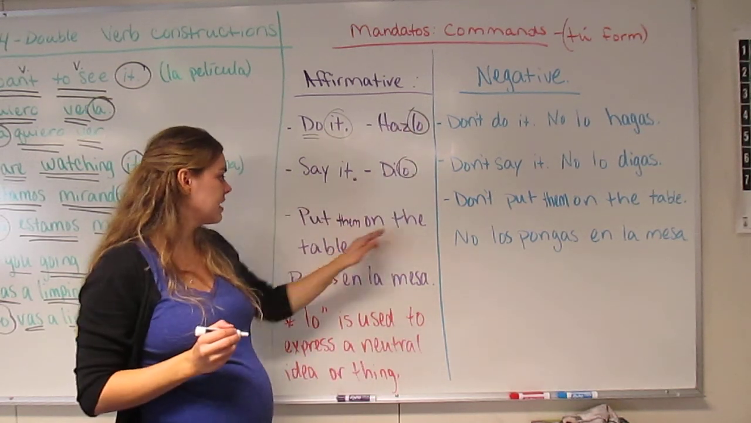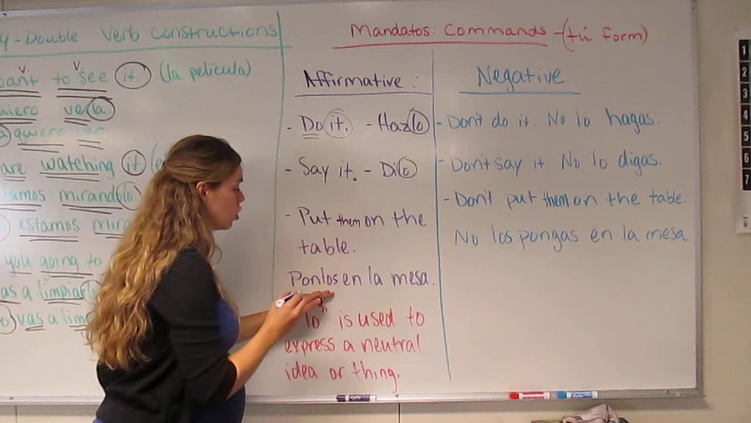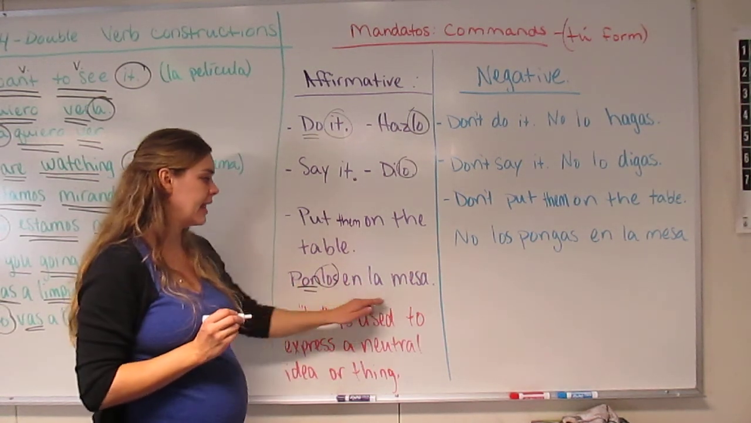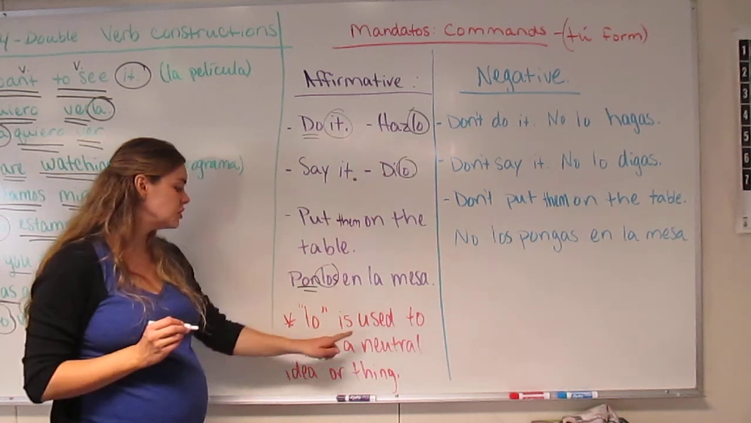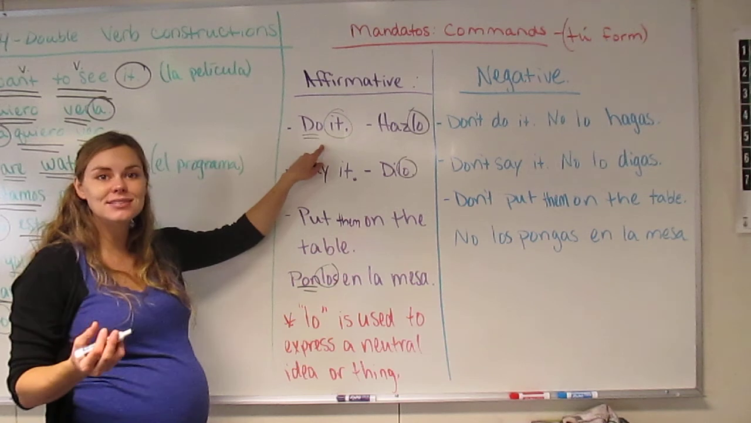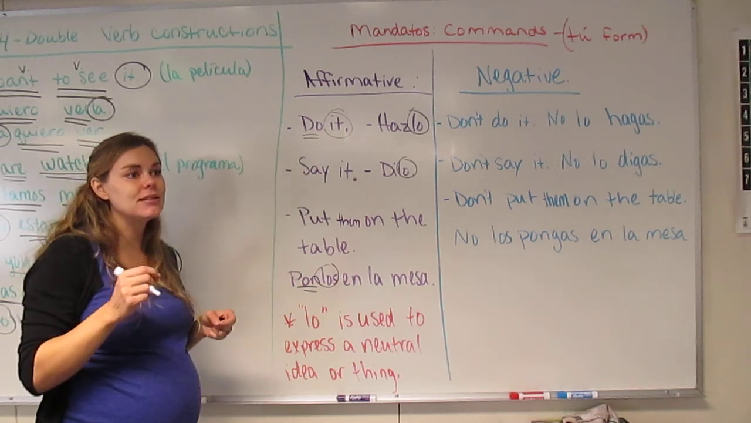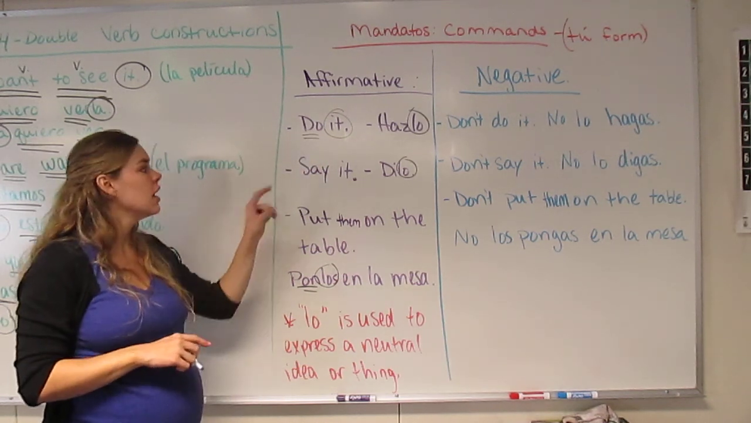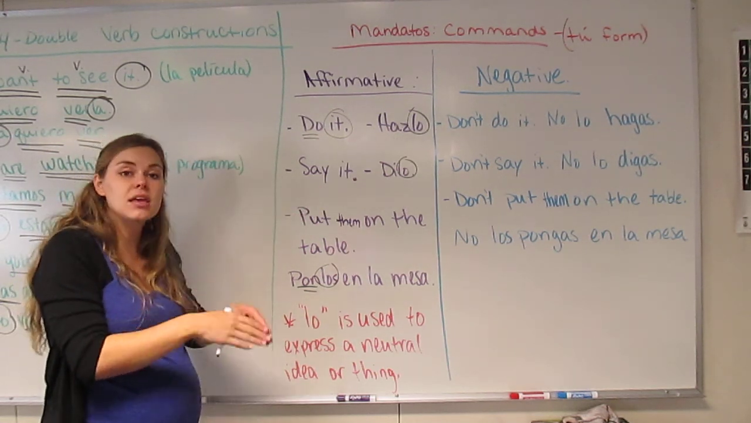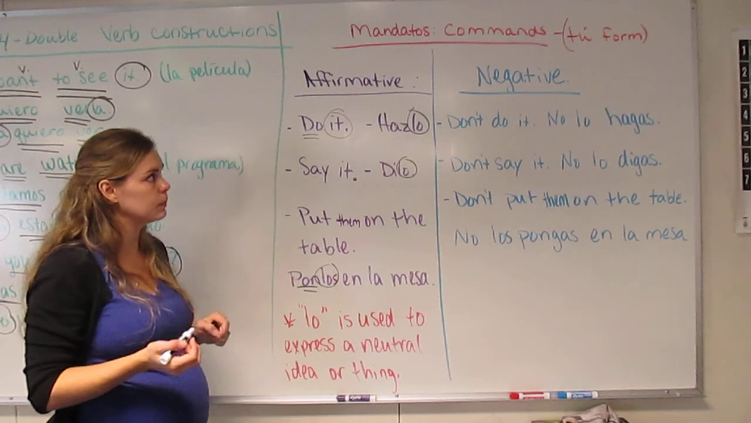Put them on the table. You would say, ponlos, verb, direct object, one word, en la mesa. And note that lo is used to express a neutral idea or thing. So if you say do it, and you're not exactly referring to anything specific, you would use the word lo. And same with say it. You can't express that it's an exact thing, it's an idea, so use the word lo.